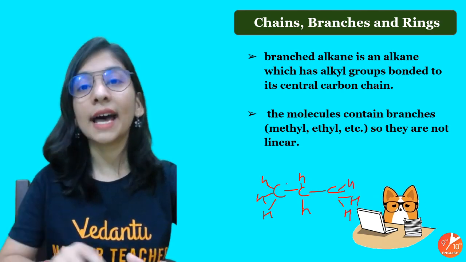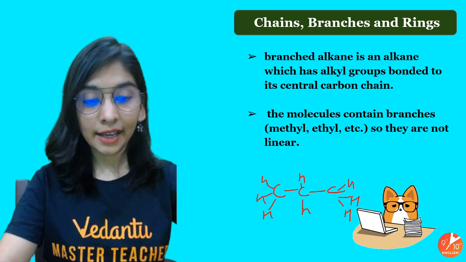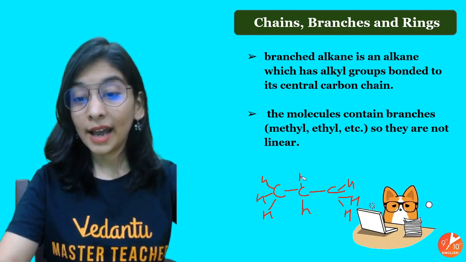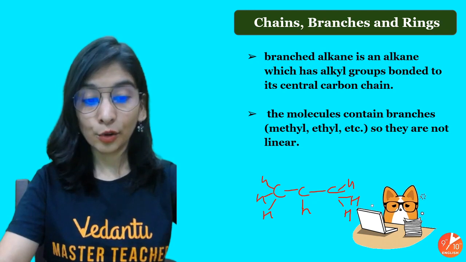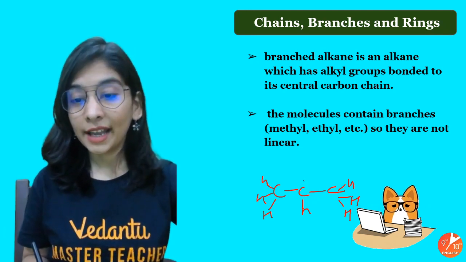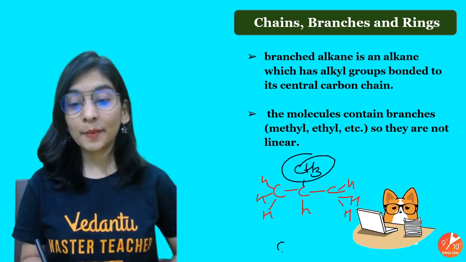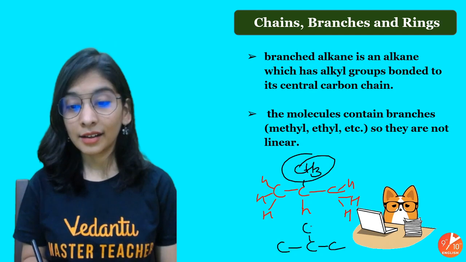I remove this hydrogen, and as one position is still there, what will I do? I can put my alkyl group here. How come? I can put my CH3 here, an alkyl group. This became like this.